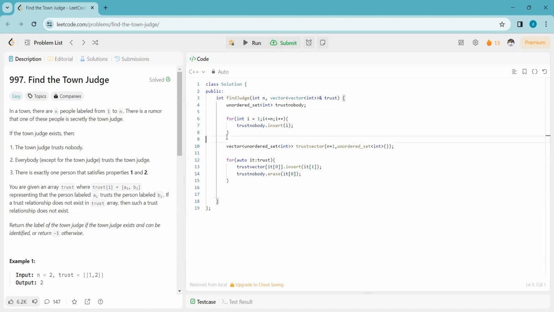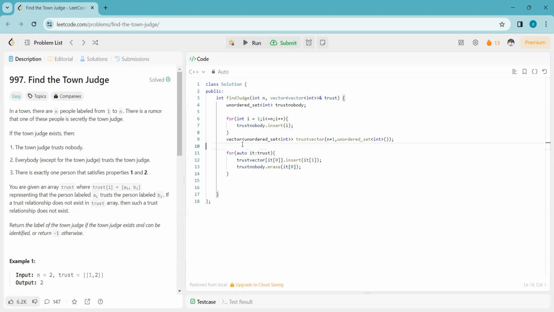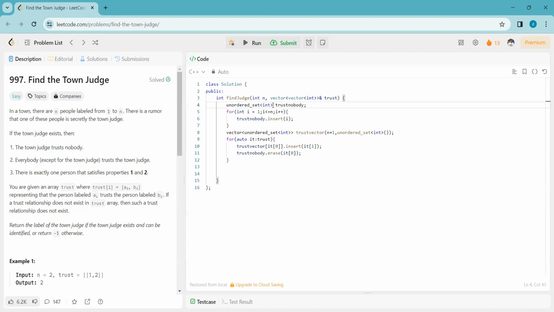Now after mapping, we will check how many candidates are present in trustNobody. If trustNobody.size is not equal to 1, that means we cannot satisfy conditions 1 and 2 for all the candidates, so in that case we will return -1.